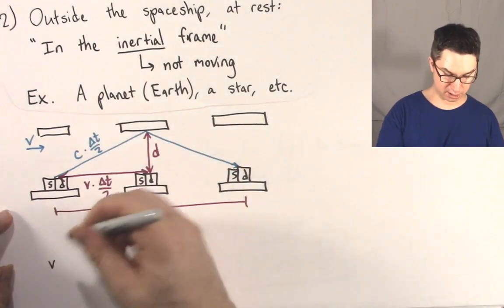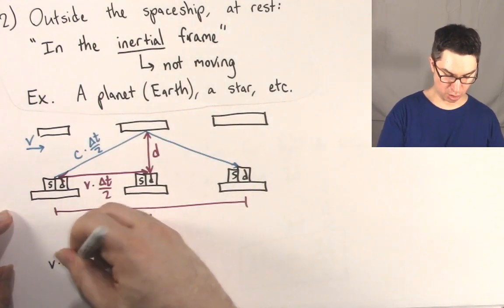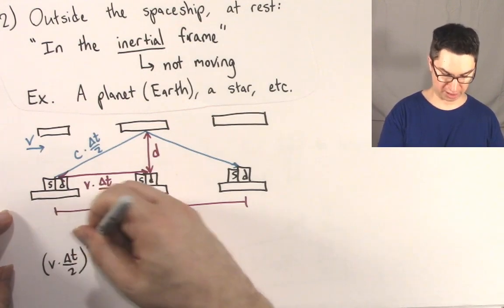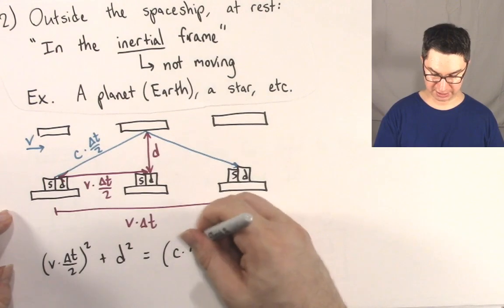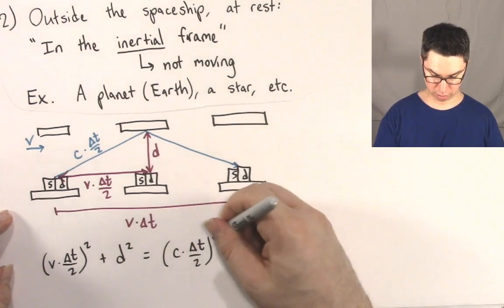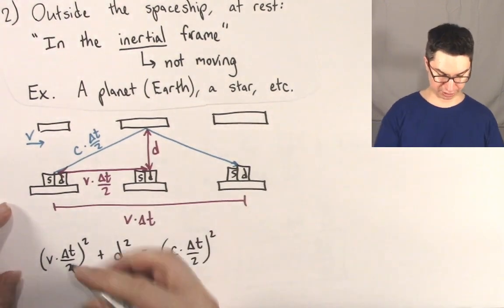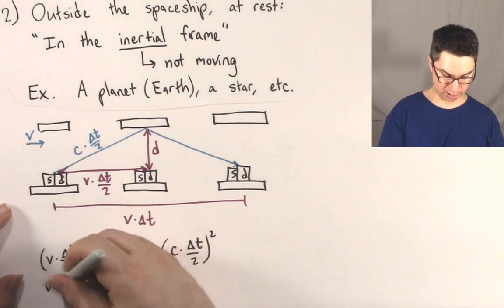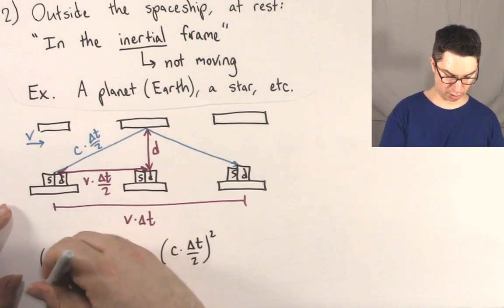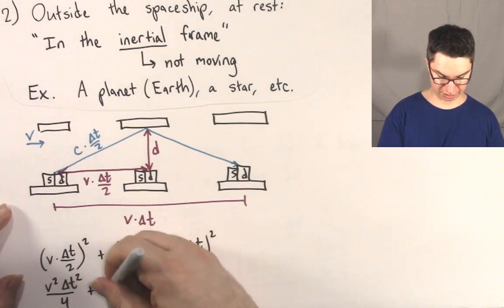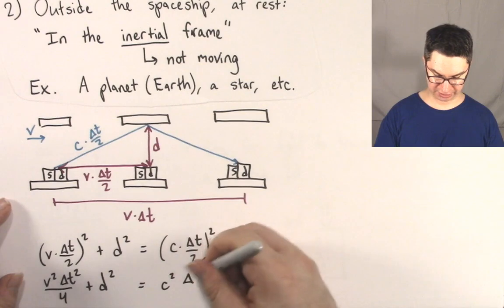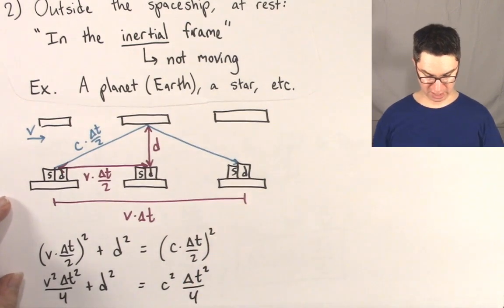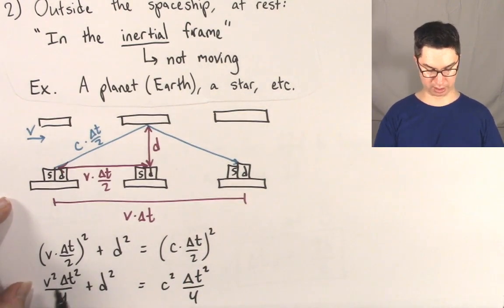So v times delta t over 2 quantity squared plus d squared equals c times delta t over 2 quantity squared. Okay? Let's multiply this out. So v squared delta t squared over 4 plus d squared equals c squared delta t squared over 4.